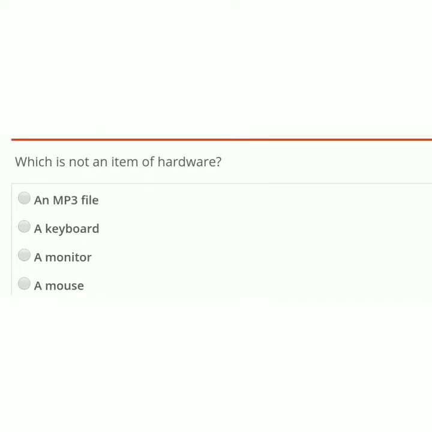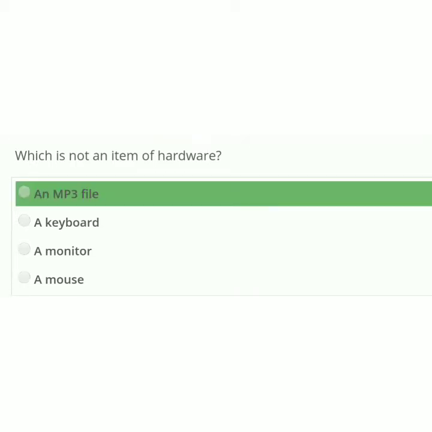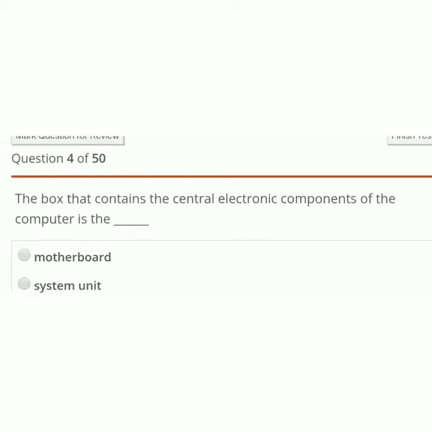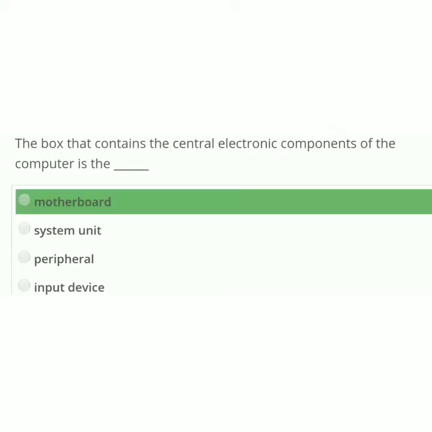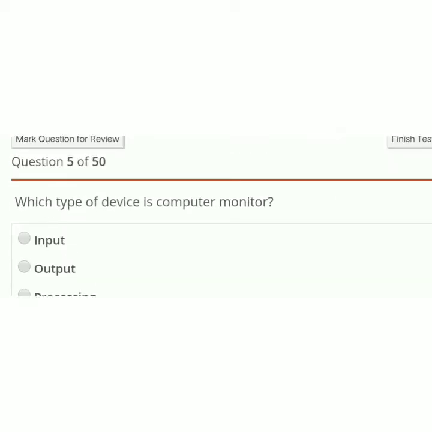Which is not an item of hardware? Options: an MP3 file, a keyboard, a monitor, a mouse. Correct option is an MP3 file. Next question. The box that contains the central electronic component of the computer is the: motherboard, system unit, peripheral, input device. The correct option is motherboard. Next question.